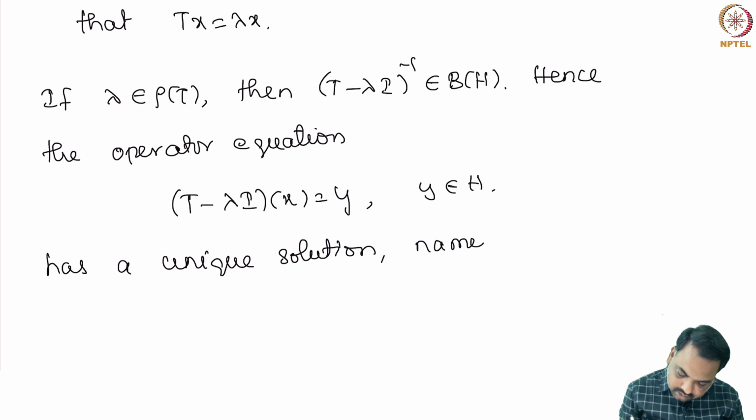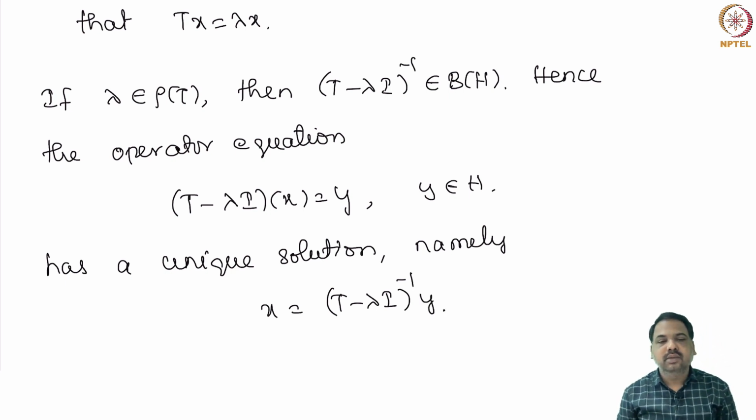Namely, x is nothing but T minus lambda inverse y. For any y in H, T minus lambda I at x equal to y has a unique solution.